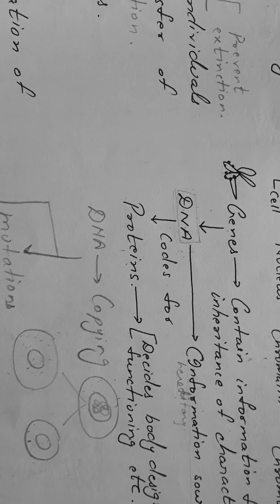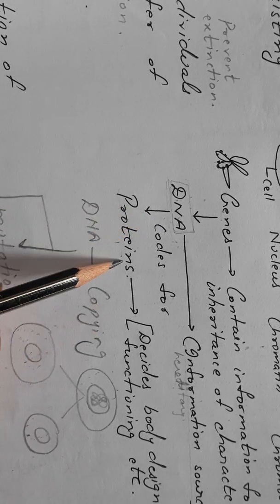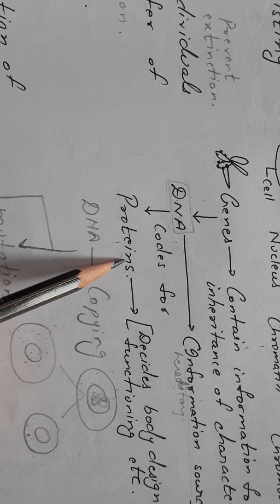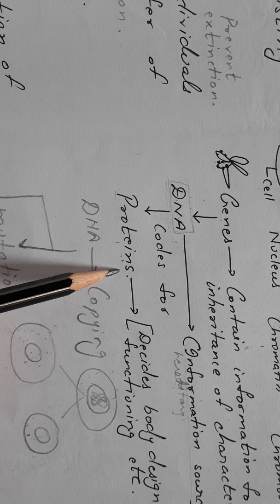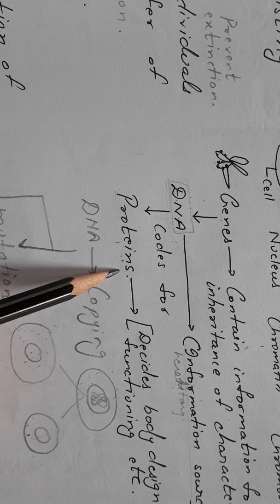The organisms which have the same type of proteins will be closely related, and those which have different proteins will be different from one another.